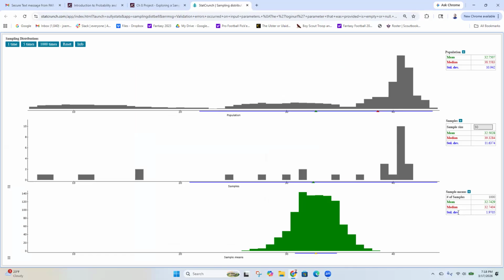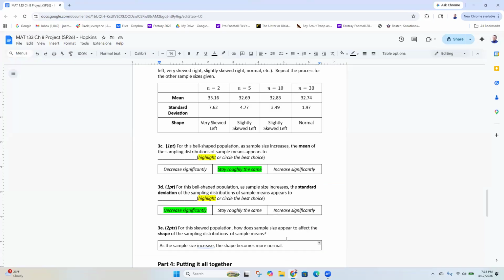But the formula for it is you take your population standard deviation and you divide by the square root of the sample size. But anyway, you divide by the sample size, which if you divide by a large sample size, the bigger your sample size, the bigger the number in the denominator, which means you're going to get a smaller and smaller standard error.